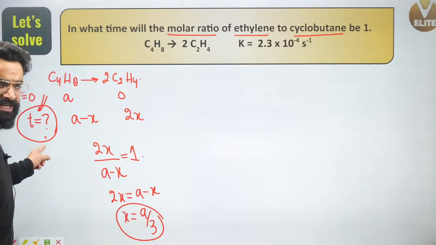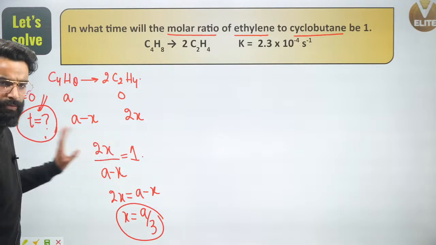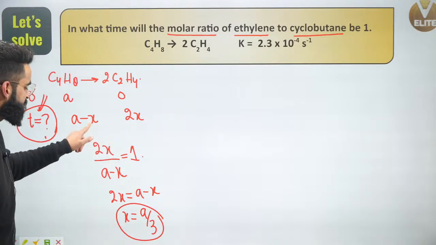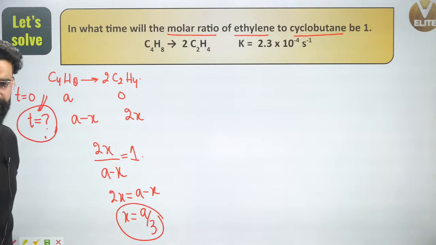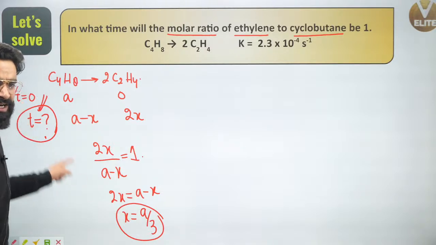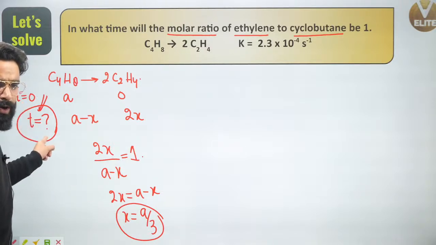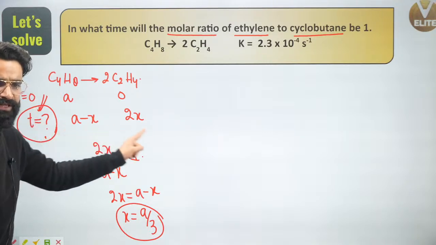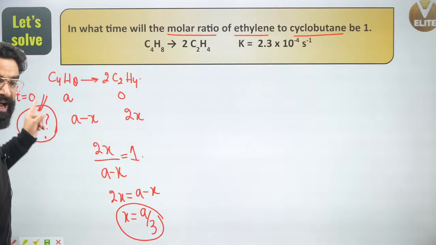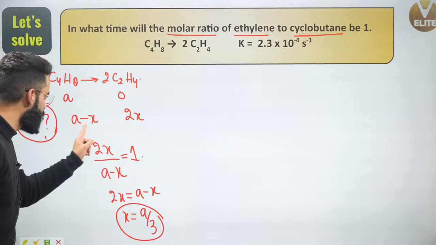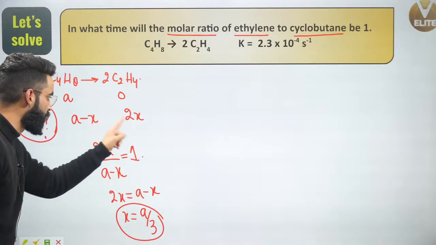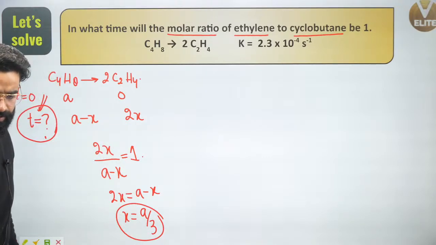So at this time t, when the molar ratio of these two is equal to 1, at that time I got to know the x value as a by 3. Correct? Now I'm supposed to calculate at what time the number of moles of reactant and product will be equal, the molar ratio being 1. Yes, that's what I'm supposed to calculate.